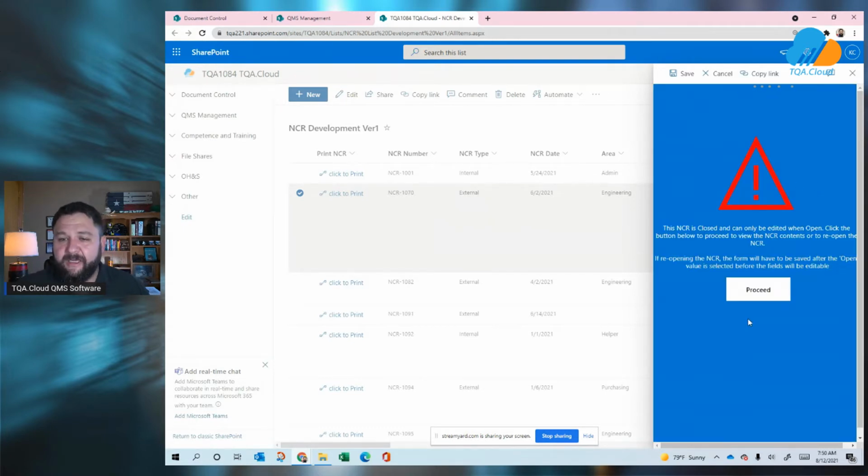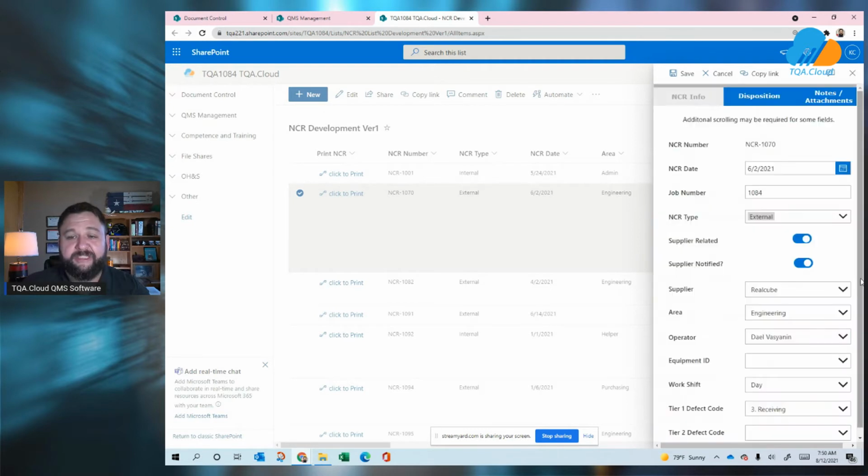So let's take a look here. We've got this warning. What does this warning mean to us? Well, what this means is that this document has already been closed. This non-conformance report is closed. We do not want to edit it anymore. So I get this error because I tried to edit the non-conformance report. So we can go ahead and tell it proceed. We want to proceed, but it's going to leave it in a read-only state for us.